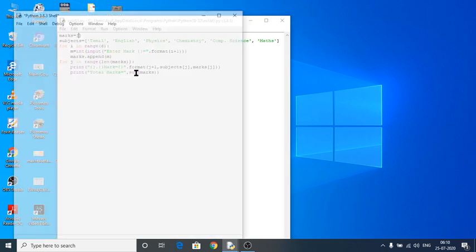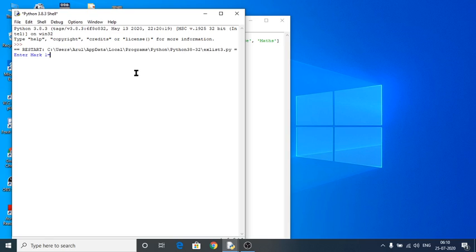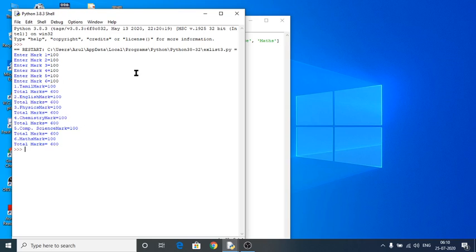Let me execute this one. So see here, enter mark 1. Now I'm going to give 100, again 100, 100, 100, 100, 100. Yes, 1 Tamil mark, 2 English mark, physics, chemistry, maths, computer science.